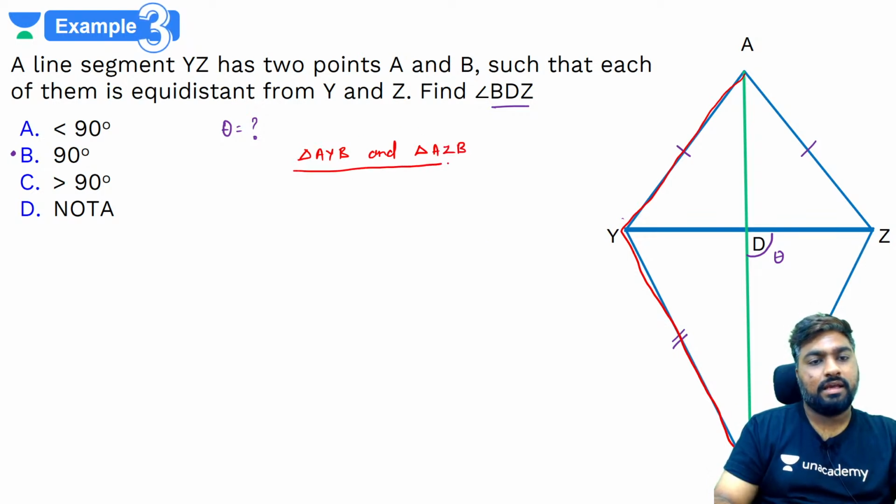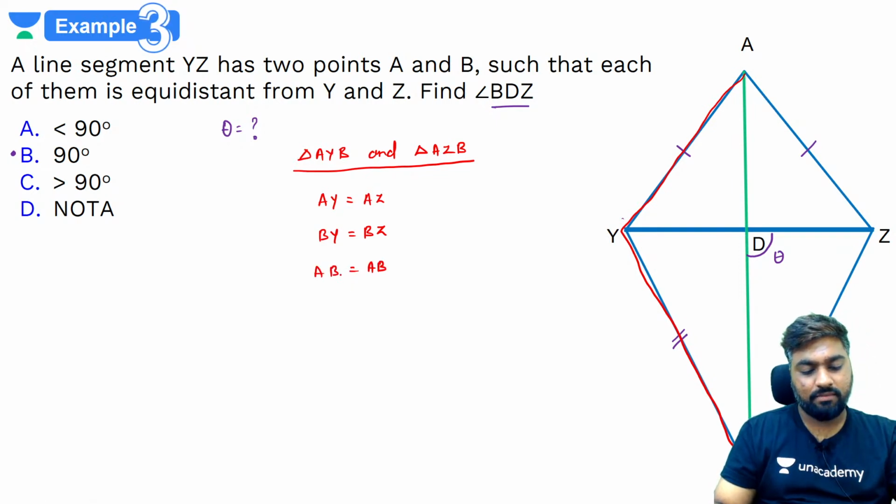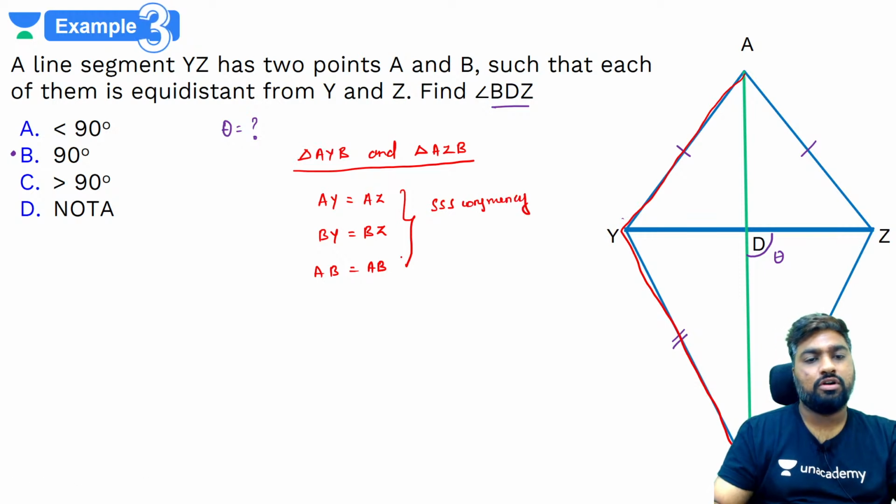Yes, what do I know in this? I know that AY and AZ are equal, BY and BZ are equal, and AB and AB are obviously equal. Right? AB and AB are automatically equal, correct? Yes, so what do you get by triple S congruency? That triangle AYB is not just similar but congruent to AZB.